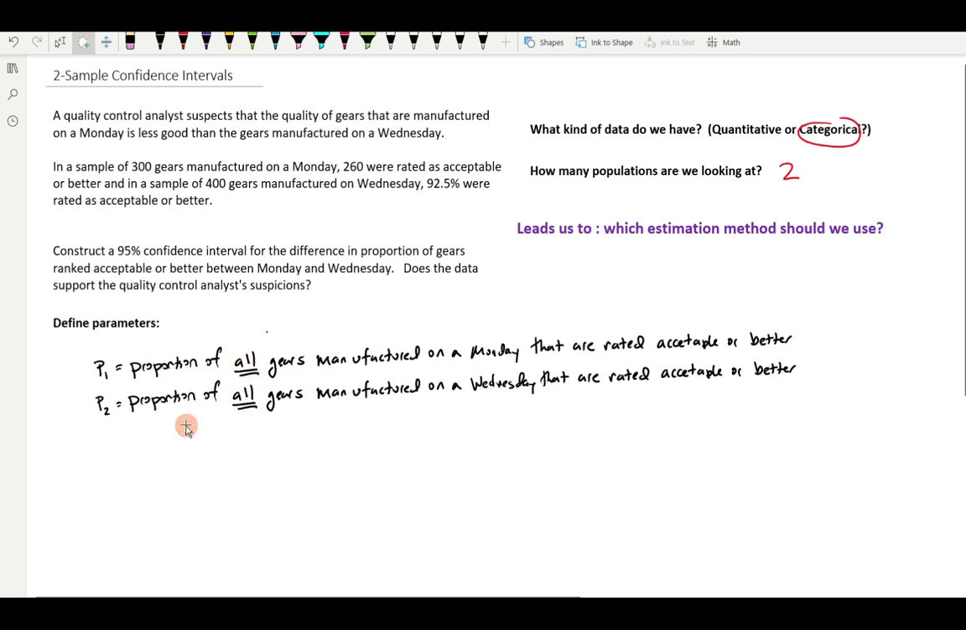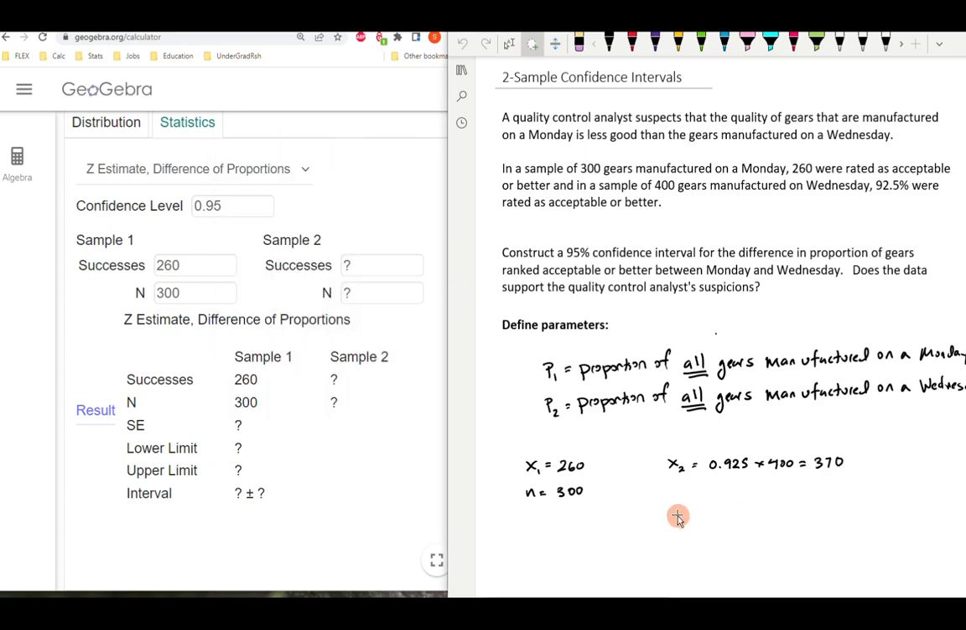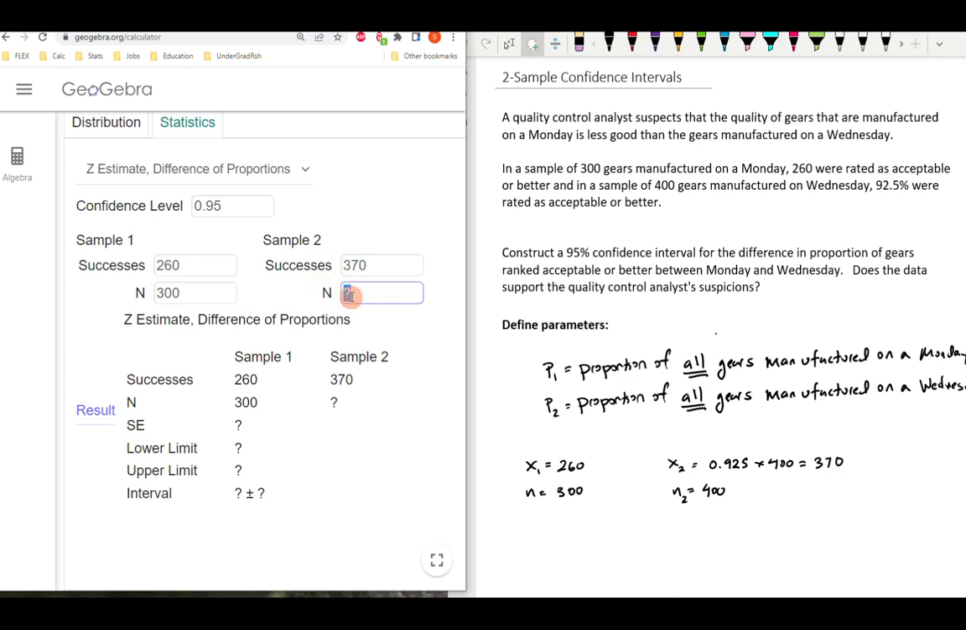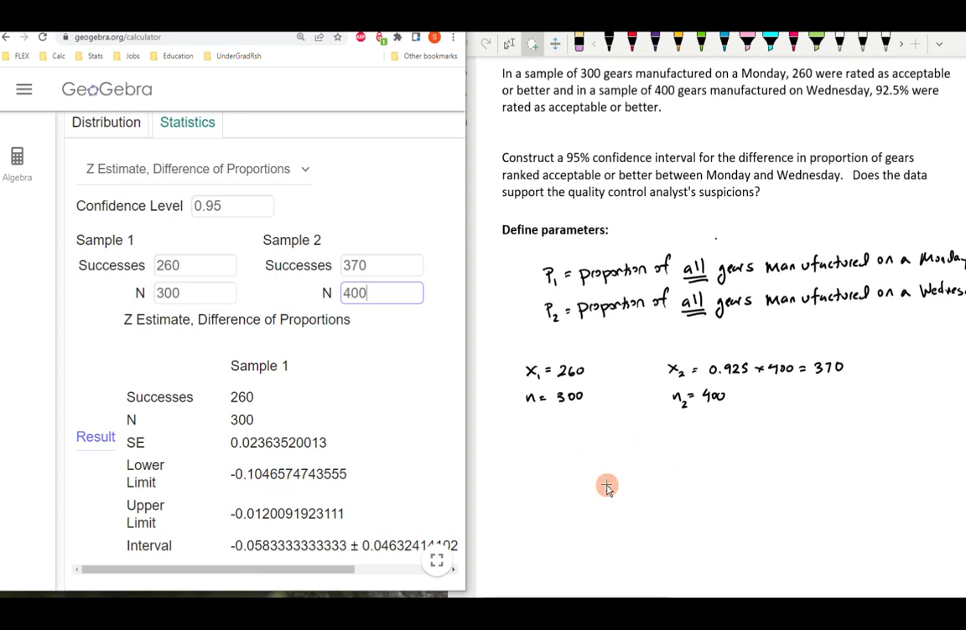The key thing to note here is that because I'm talking about the population parameter, I'm talking about all gears, not just the 300 gears. So we've got this set up. Our 95% confidence interval is going to be an estimate of the difference between these two. If I could literally measure every single gear manufactured on every single Monday and every single gear manufactured on every single Wednesday and subtract those two proportions, we are predicting what that subtraction is going to be.